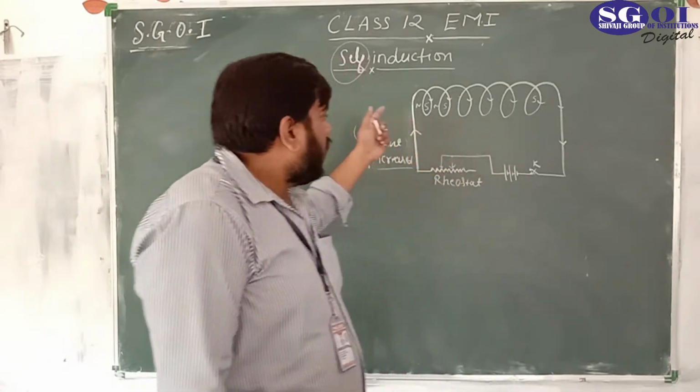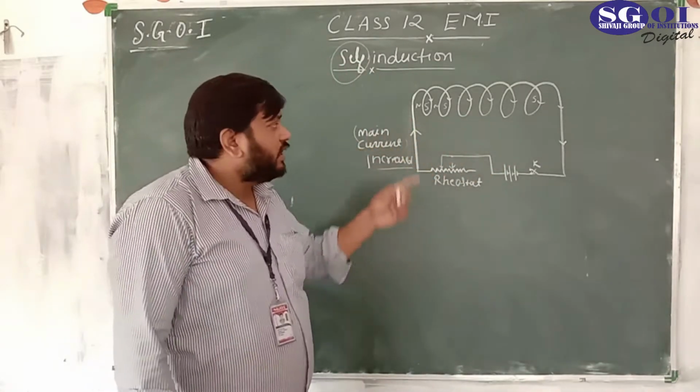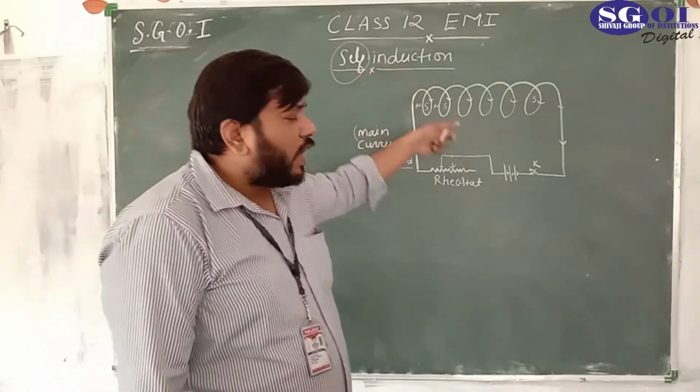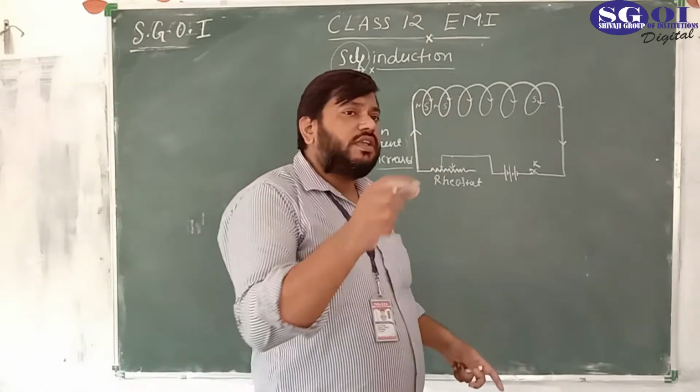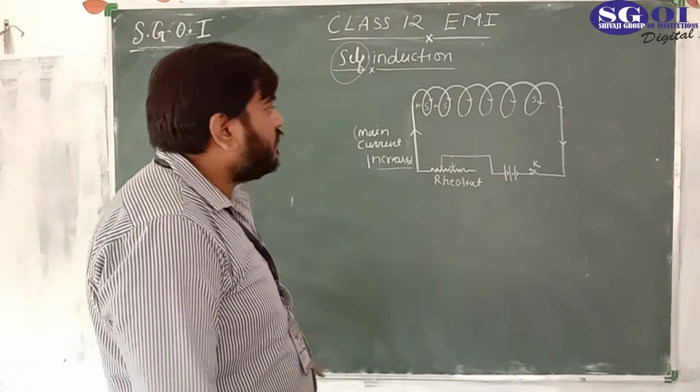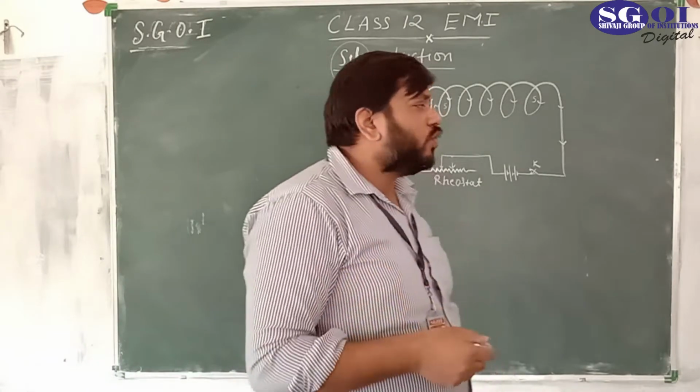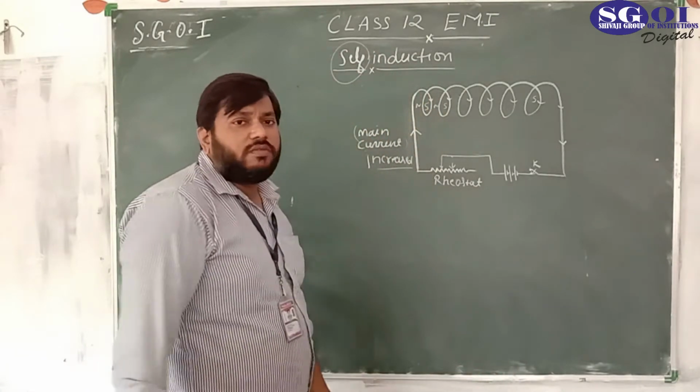Because of the change in current in the coil, there is a change in flux in the coil itself, and if there is a change in flux in the coil itself, an induced electromotive force is developed at the ends of the coil.